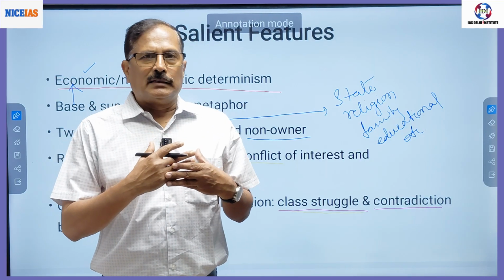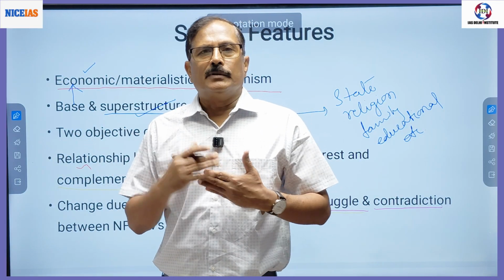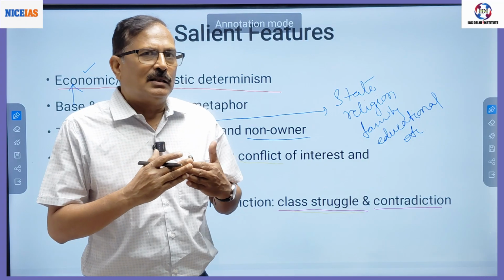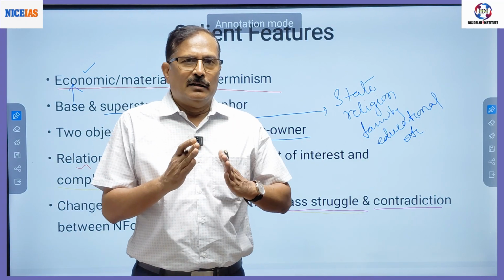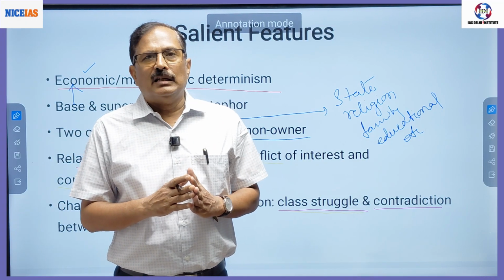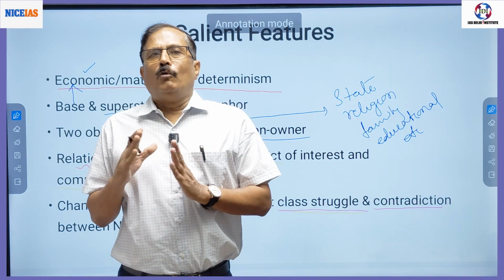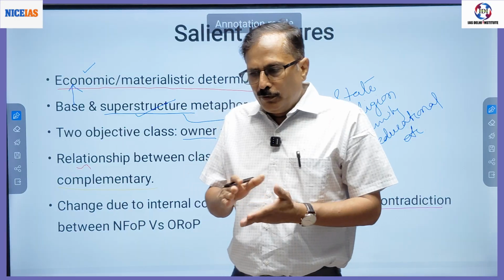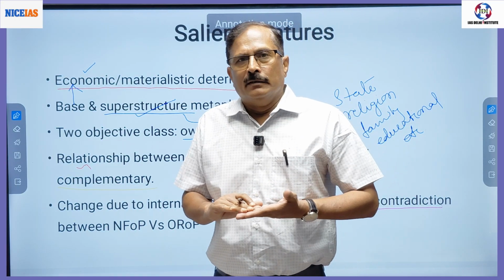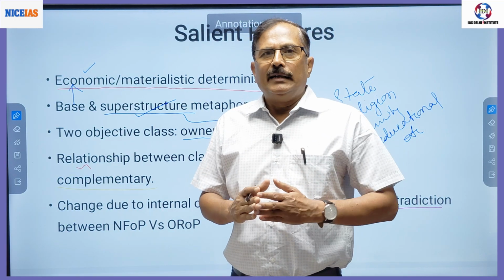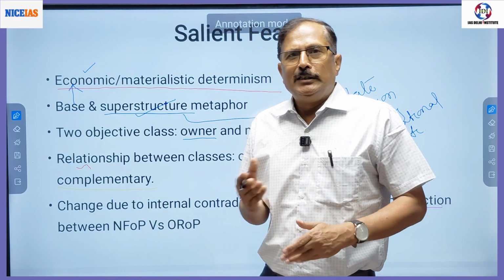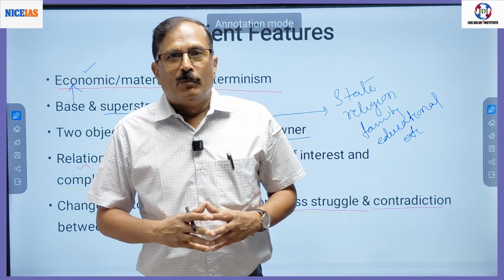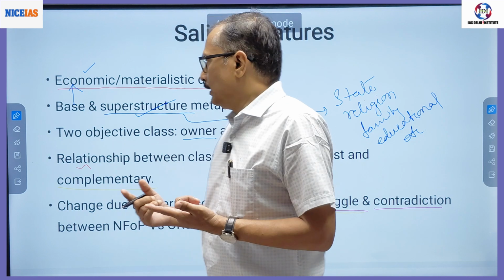So there is a class struggle between barons and serfs. But this dimension of struggle is incapable of bringing change. Generally in the answers, people don't go into that detail. They simply write that class struggle changes society. But which dimension of class struggle?